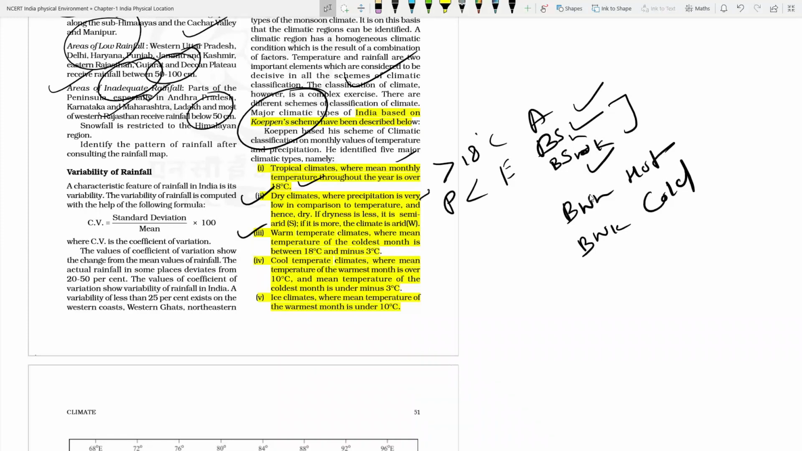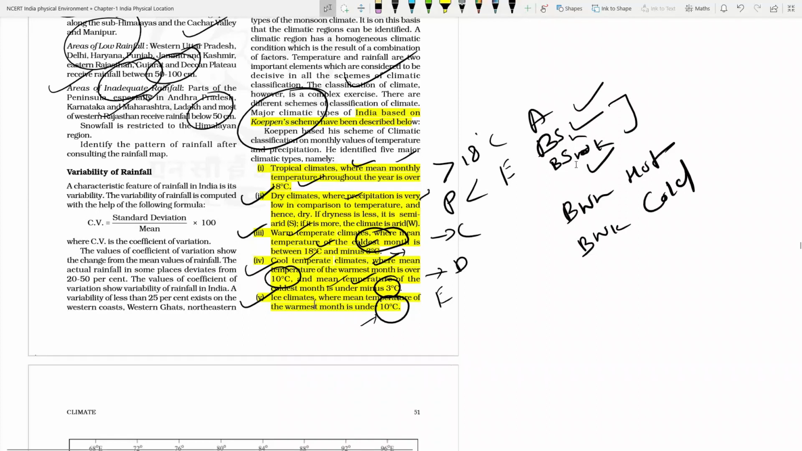Third will be categorized under C, where the temperature of the coldest month is between 18 and -3. The temperature of the coldest month will not reduce below -3 degrees Celsius. That will be categorized under C. Then even for the warmest month, if the temperature is not exceeding 10 degrees Celsius, those will be categorized under D. And the coldest month has less than -3 degrees Celsius. Means the warmest month may be above 10 degrees Celsius and the coldest month may be less than -3 degrees Celsius. And where on any day the temperature is not exceeding 10 degrees Celsius, those will be categorized under E type of climate. Okay, so A, B, C, D, E.